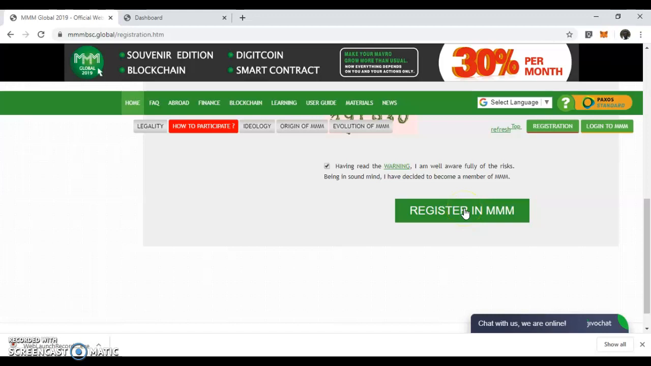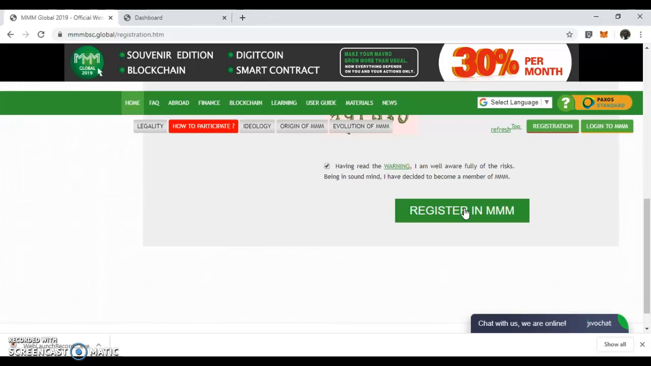When you click on this button, it's going to take you to a page that says your registration is successful. Then it will give you another button for you to now log into MMM. Now, because I already have an account, I will not need to create an account that I will not use. In MMM, you are allowed to have only one account. So, since I already have an account, no need to create another account. So, I just explained to you.